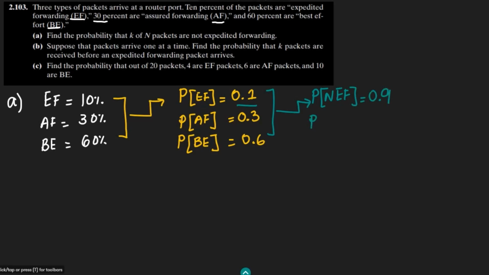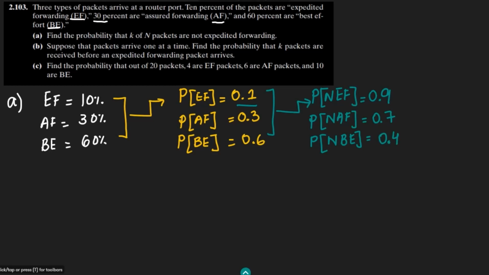The probability of no assured forwarding, NAF, is 1 minus 0.3, so it would be 0.7, and the probability of no best effort would be 1 minus 0.6, so that would be 0.4.